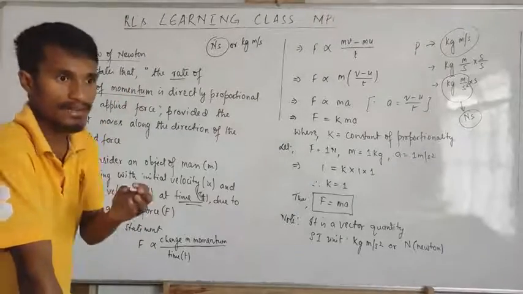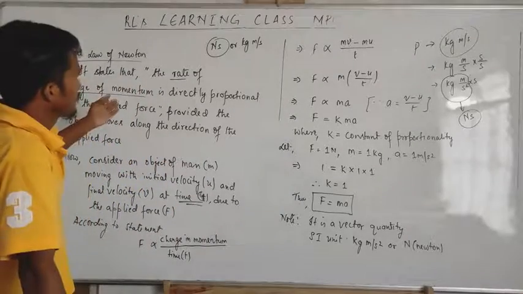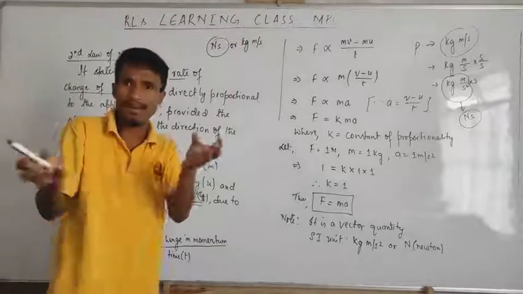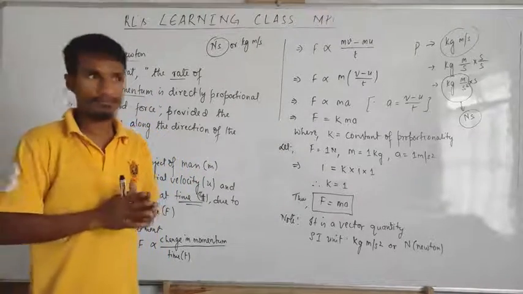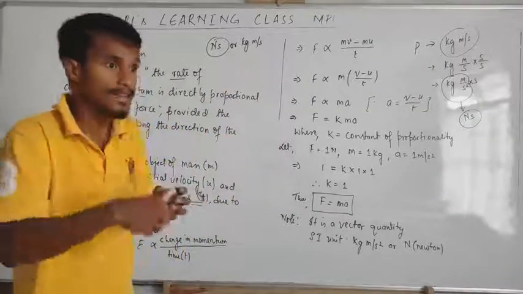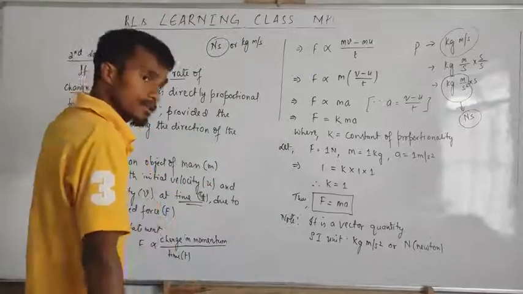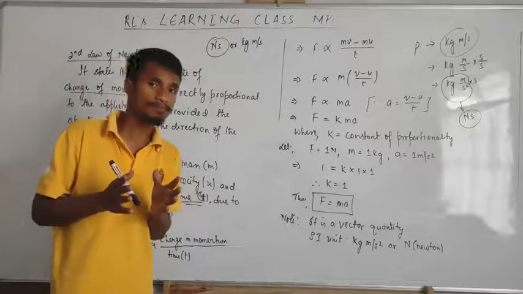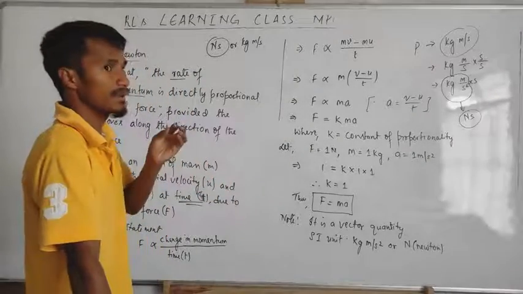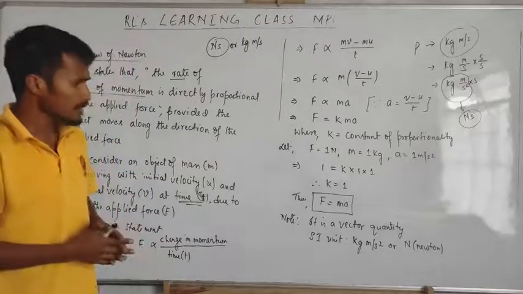The first law defines that when objects are at rest, they will remain at rest. But here, the rate of change of momentum is proportional to the applied force. Then how are these things related to the first law? Remember, the first law is contained within the second law, and the third law is also contained within the second law. According to the syllabus, it's only the first law, but I will show you that the third law is also contained. Then I will come to the third law.